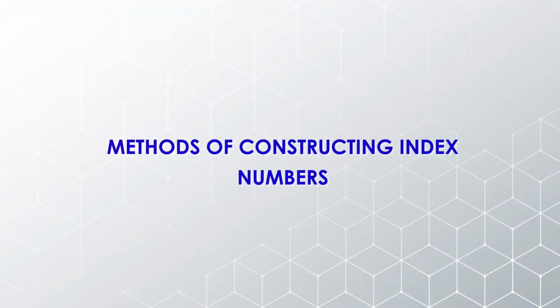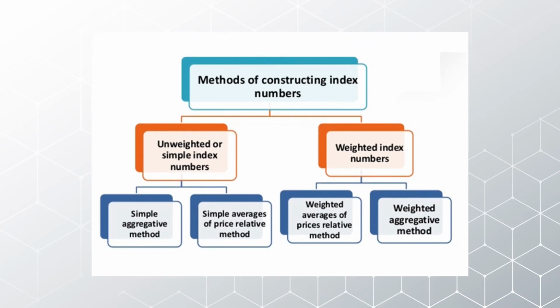So now we have seen how certain stumbling blocks can be eradicated while we are formulating the construction of index numbers, and there are certain methods of constructing index numbers. If we go into the backdrop, we will find that the methods of constructing index numbers are bifurcated into unweighted or simple index numbers and weighted index numbers. Again, when we segregate the unweighted or simple index number, it is bifurcated into the simple aggregative method and the simple averages of price relatives method.